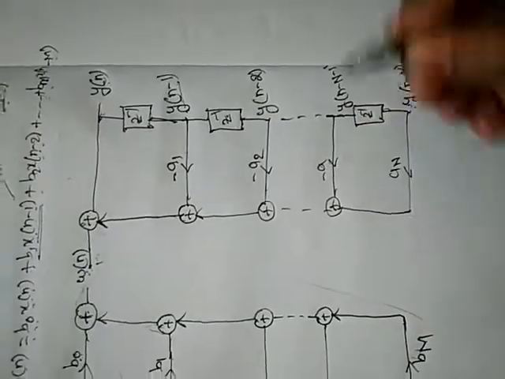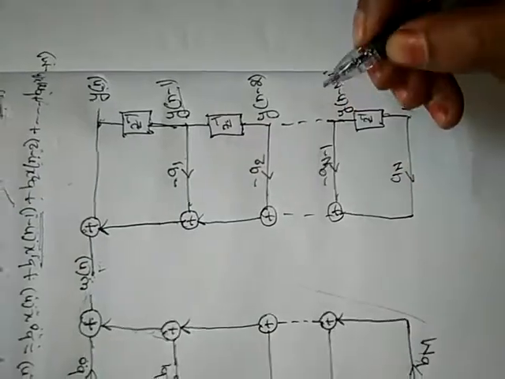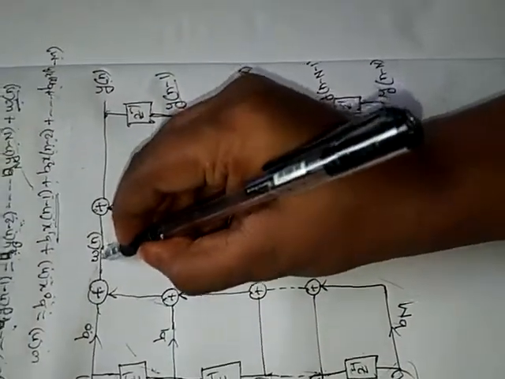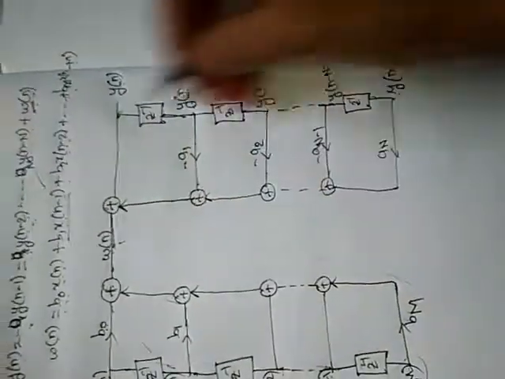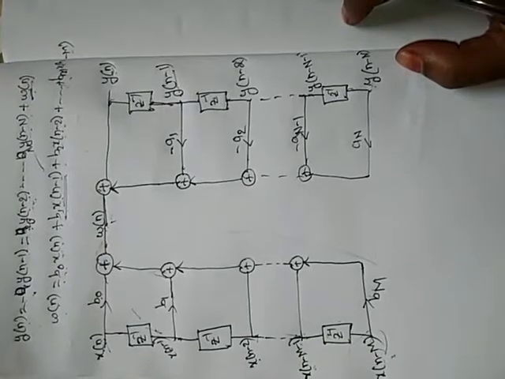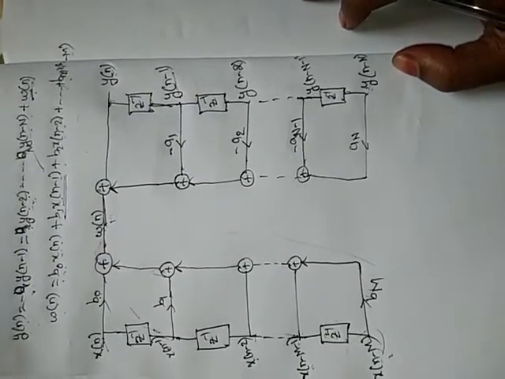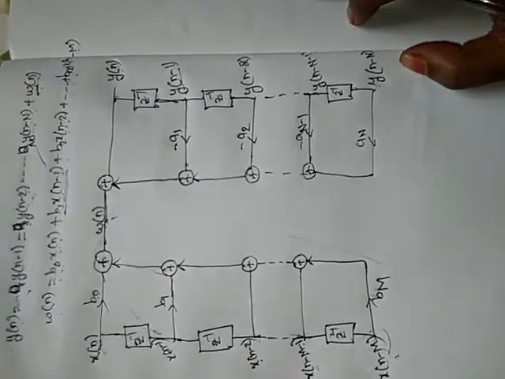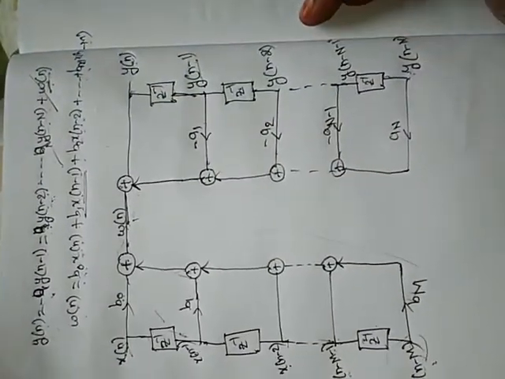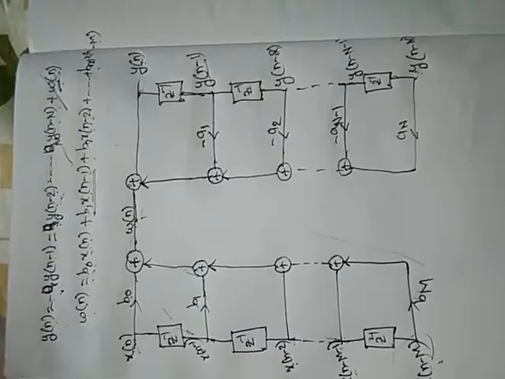So here w of n is added to these y functions. So this is the realization structure in direct form 1 for this equation. And next we are going to see the problem on direct form 1.